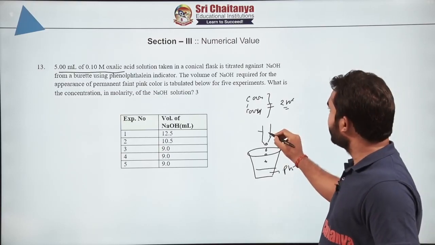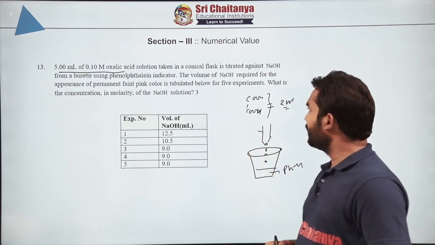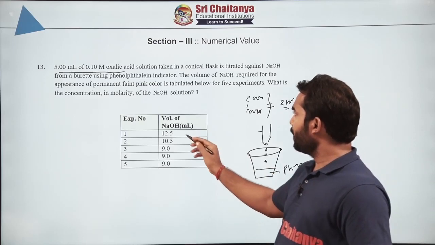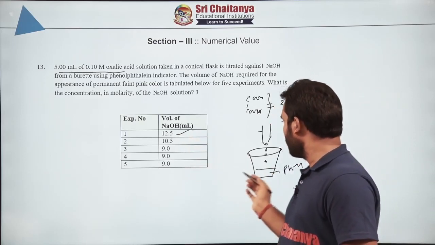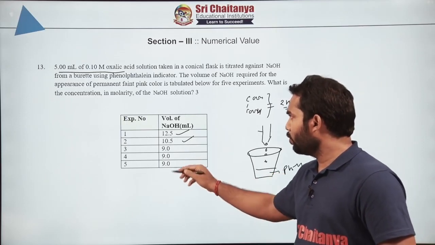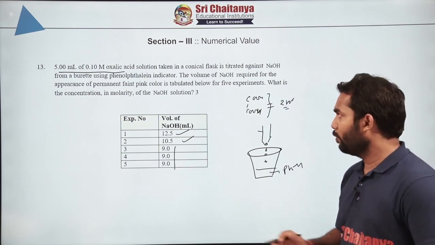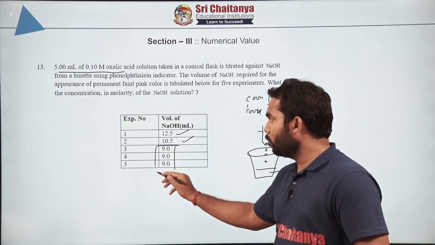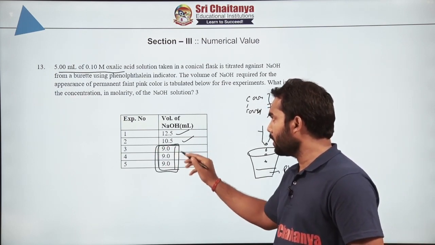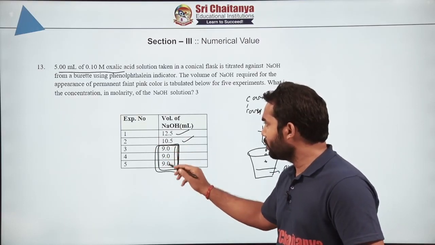Now NaOH is present here, and what is written, that these are the observations that are taken, right. So experiment number 1 is 12.5 for the complete titration, 2 is 10.5, and 3, 4, 5 is 9, 9, 9. So in chemistry, whenever in laboratory we are doing, we used to take something which is identical, we do not take average. So the correct combination will be 9, 9, 9.